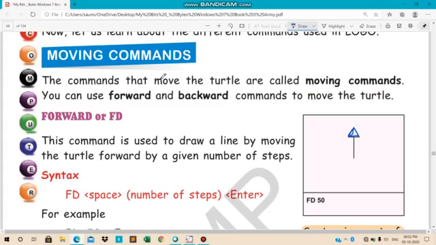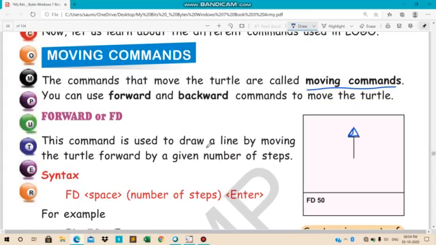Let's see. The command that move the turtle are called the moving command. You can use the forward or backward command to move the turtle. Forward or FD.